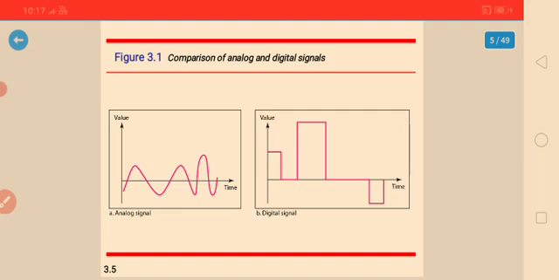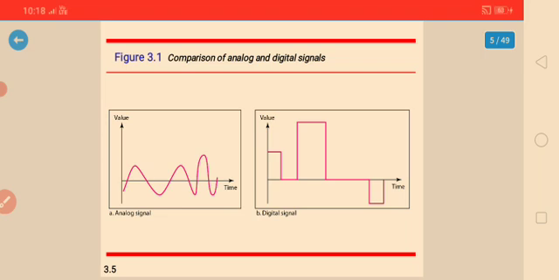So here, the two comparisons given are the analog signal and the digital signal, represented in two different diagrams.